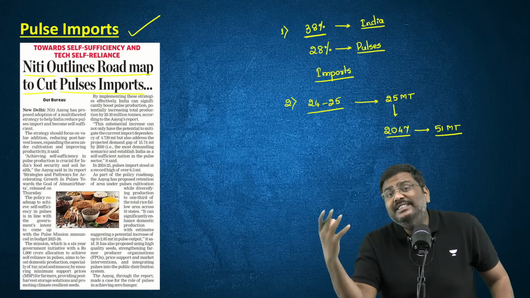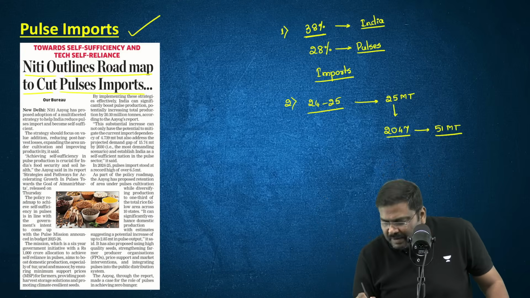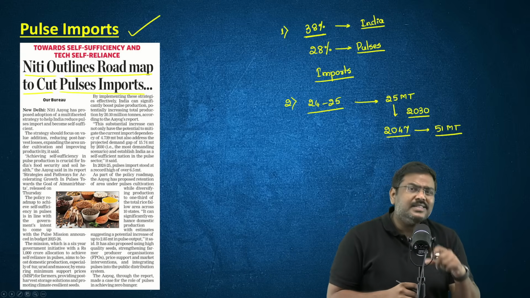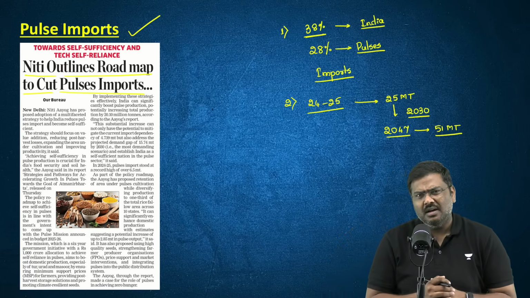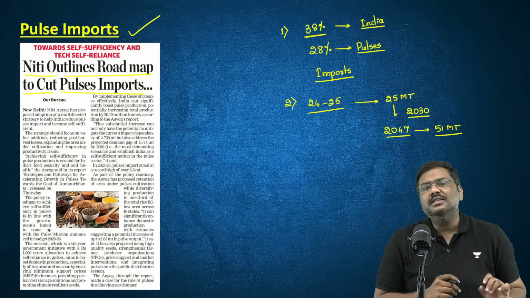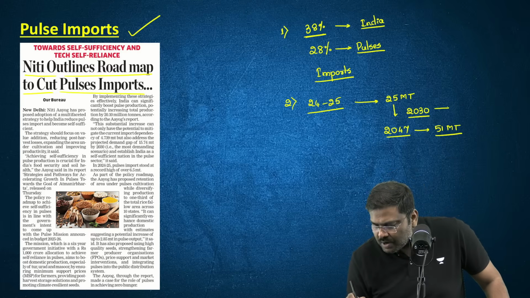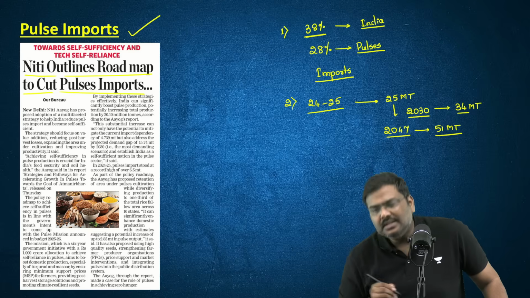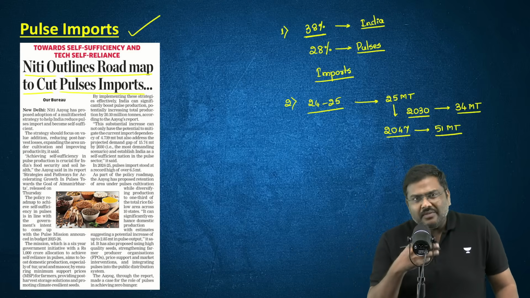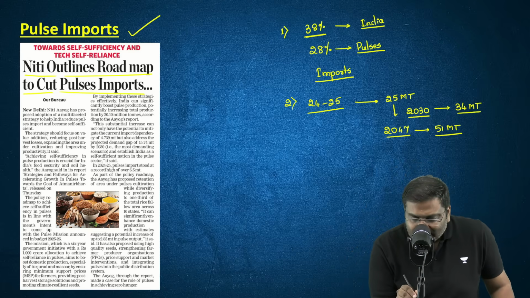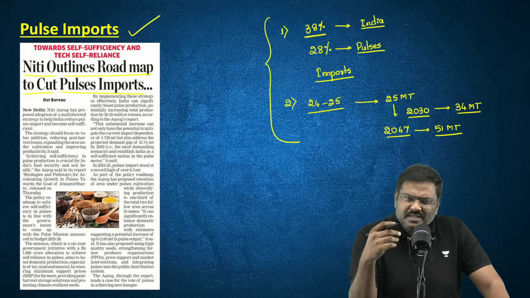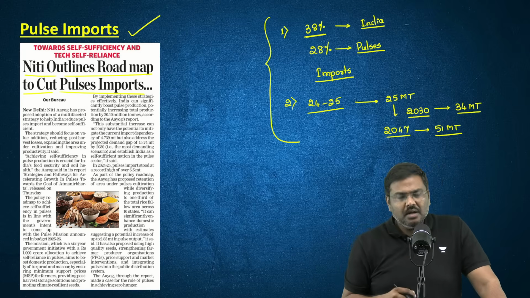And by 2030 itself, the government says we want to make India self reliant, Atmanirbhar. We want to cut down the import of pulses and ensure the total production by 2030 will be somewhere around 34 million tons. But having said so, please understand there are certain concerns associated with pulse production in India. What are the concerns? Listen to me carefully.